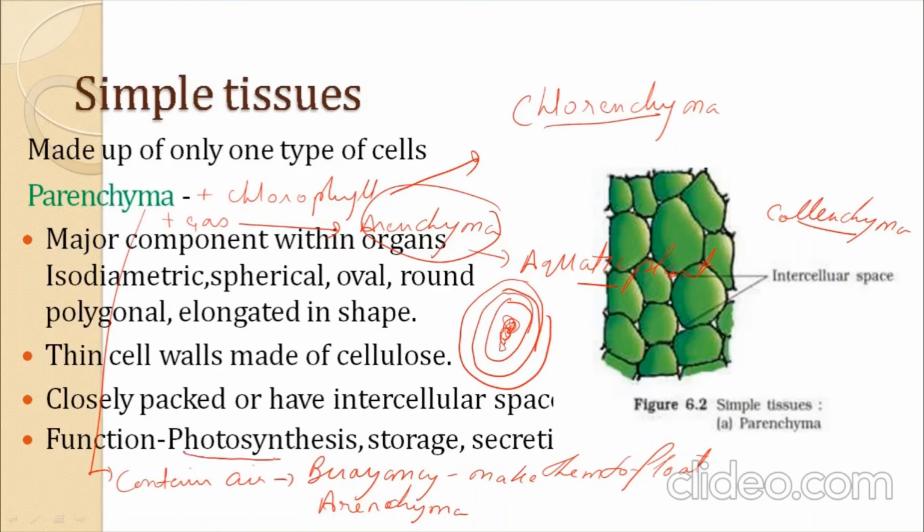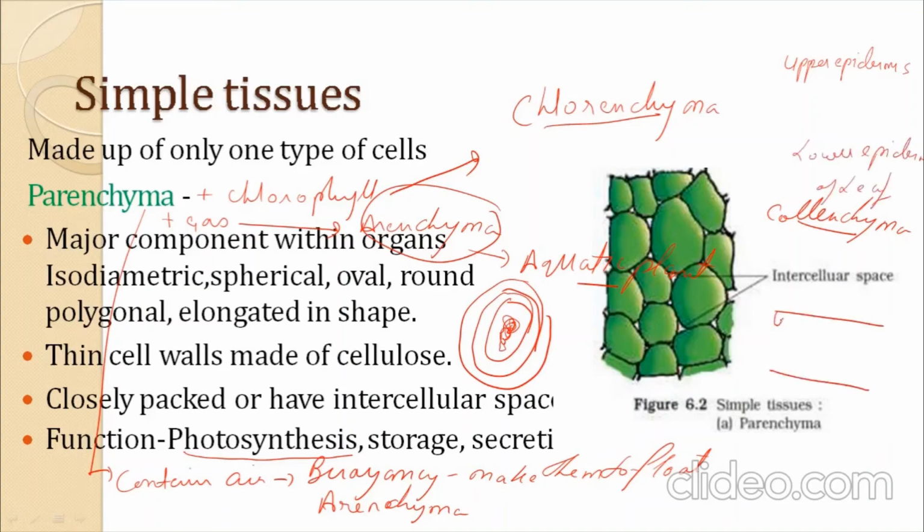the process of photosynthesis. As we discussed, it is present in between the upper epidermis and lower epidermis of leaf. Where it is found, suppose this is a leaf, structure of leaf.